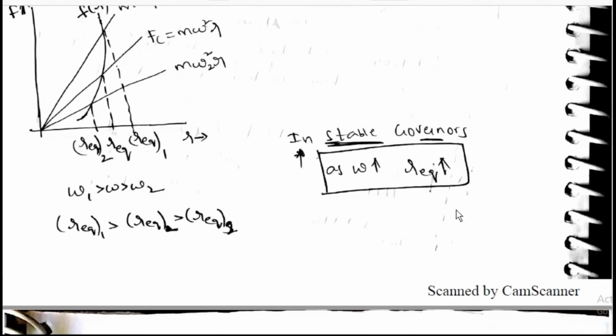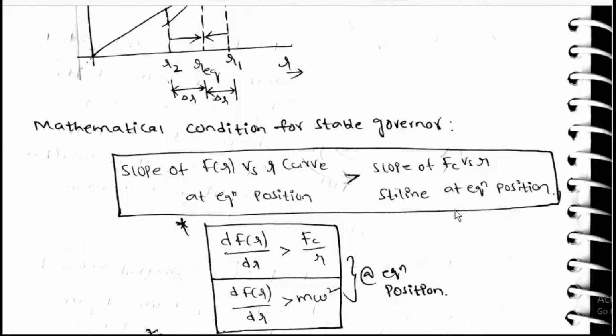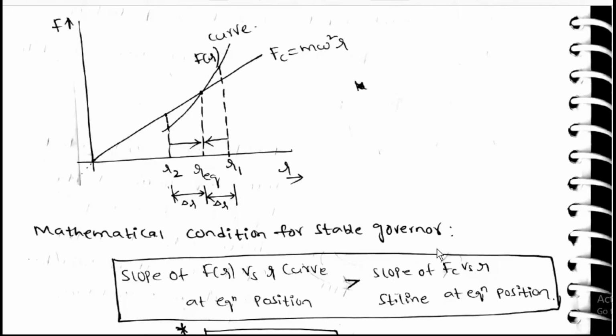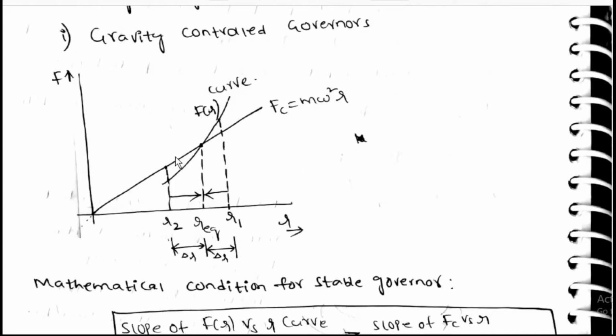So dF of R by dr is greater than Fc by r, that is, dF of R by dr is greater than m omega square at the equilibrium position. This is the condition for a stable governor.